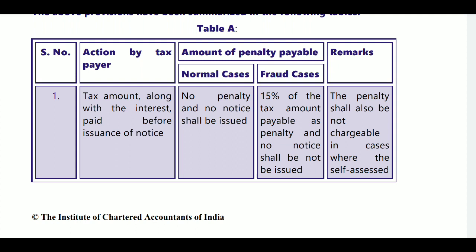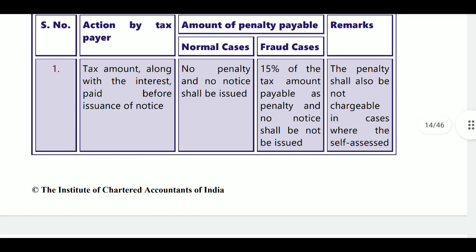Normal case means section 73, and fraud case means section 74. In normal case, no penalty and no notice will be required before you are paying, and no show cause notice. But in case of fraud case, you are required to pay along with tax plus interest 15% of tax as a penalty.